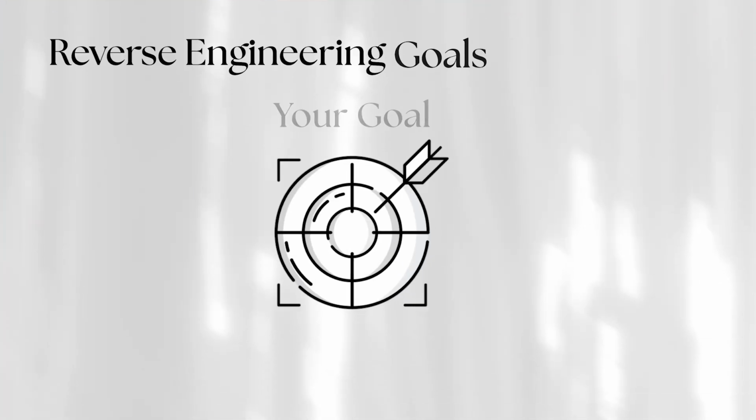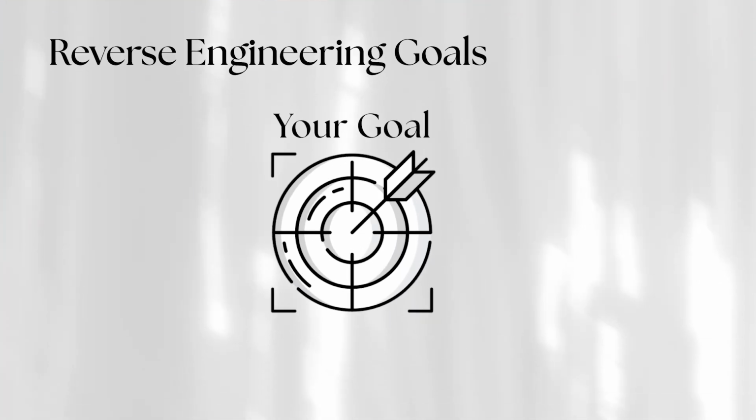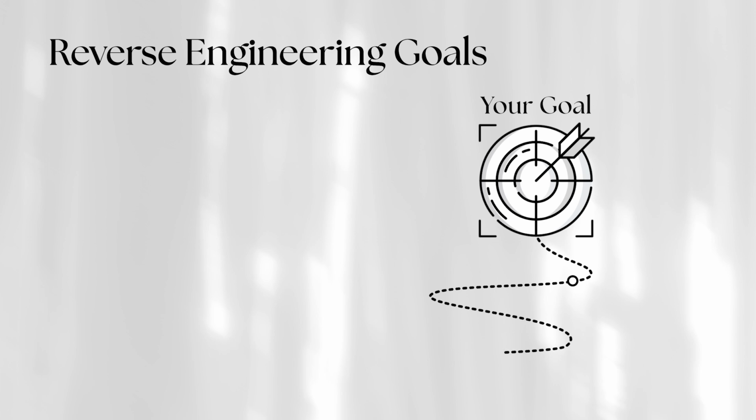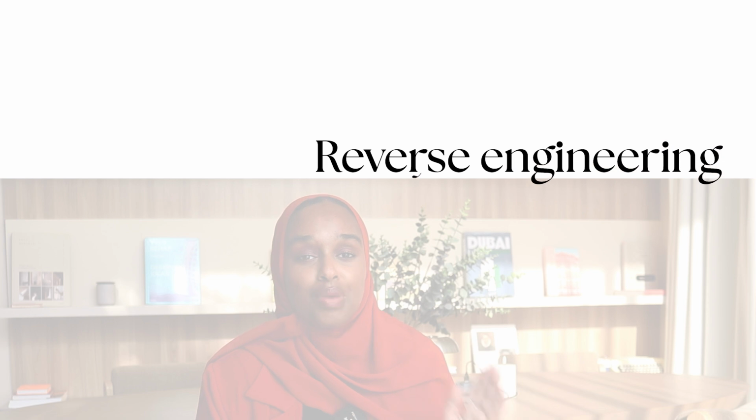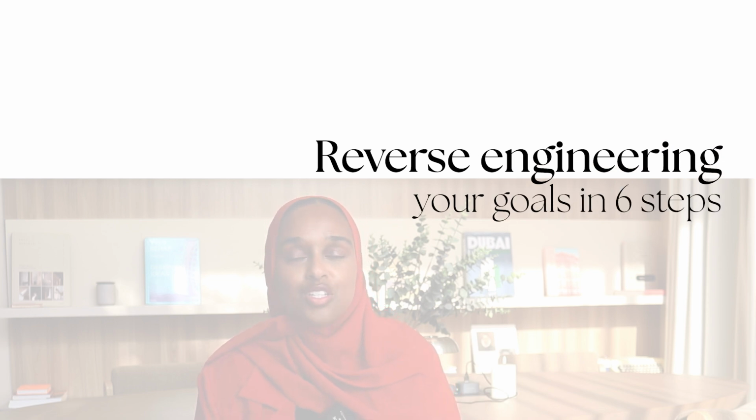Reverse engineering is when you break down your big goals into actionable steps and then you execute it. So you start with your desired goal and then you work backwards to achieve it. So you have to figure out what are the steps that you need to go from achieving it to actually doing it. In today's video, we're going to be looking at how to map out your goals for 2025 to make sure that you reach them this year, and we're going to be using ChatGPT to help us.